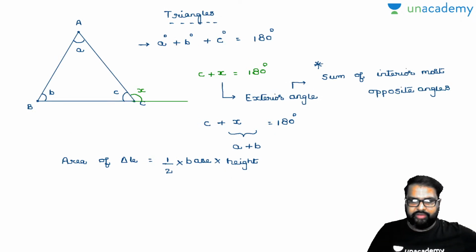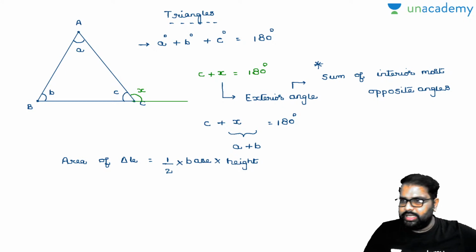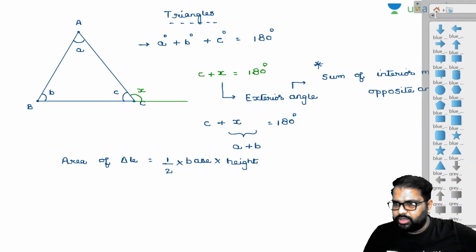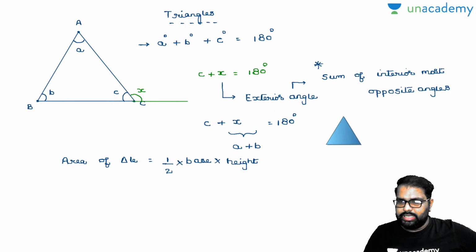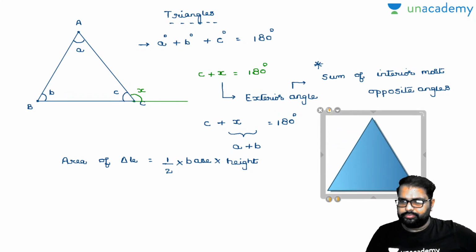Right. So I have given you the area of the triangle there. One more property of triangle is there. So see here, let us take a triangle. This is a triangle.